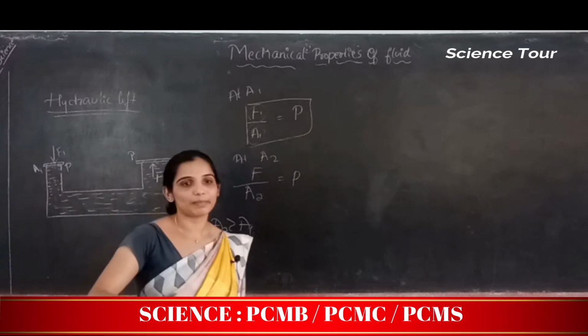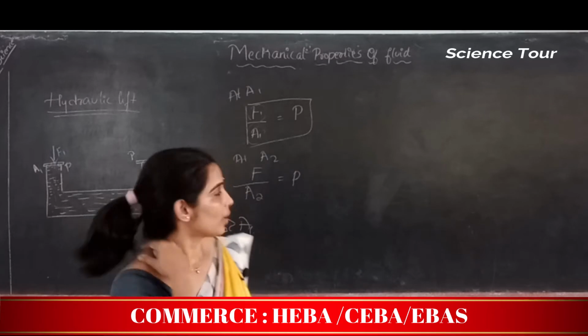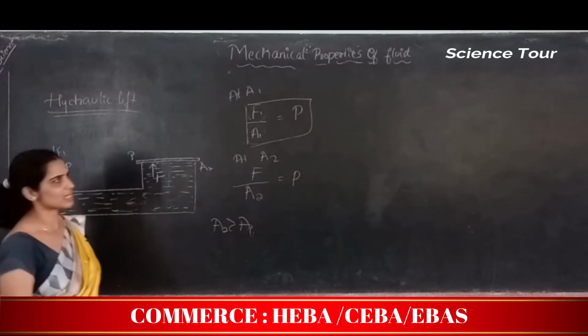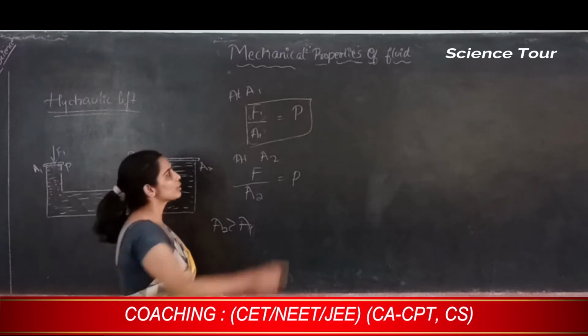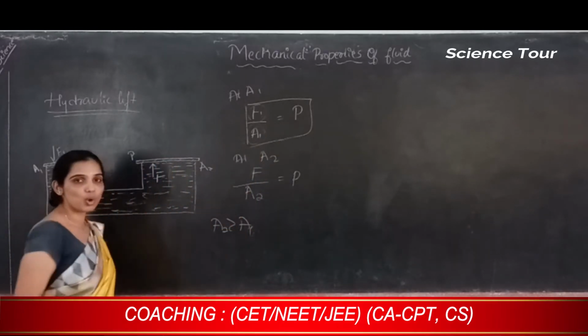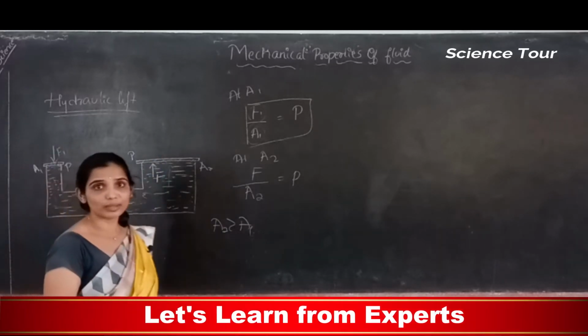Whatever the force I apply, the pressure applied on the fluid is more, because the area of this piston is less. The math itself says F by A is pressure. So if area is less, pressure should be more. Here area is more, so pressure should be less.